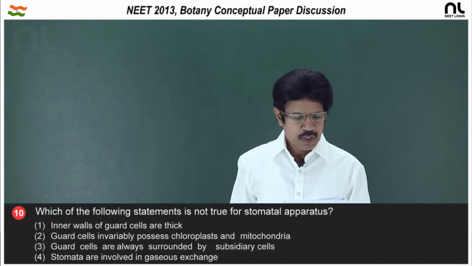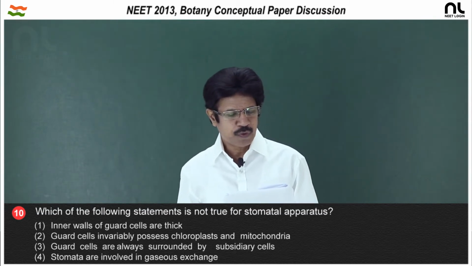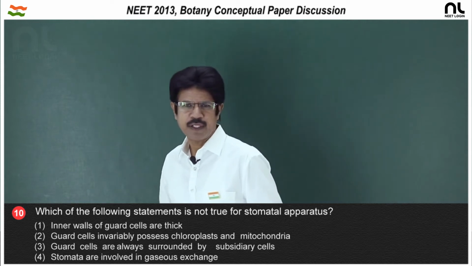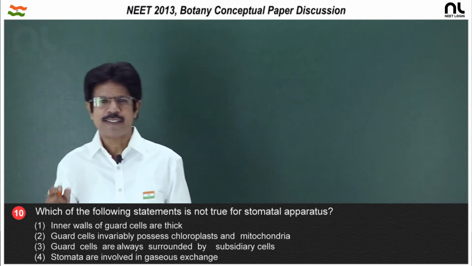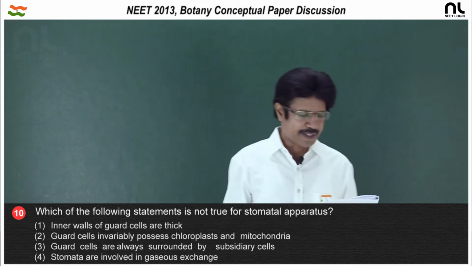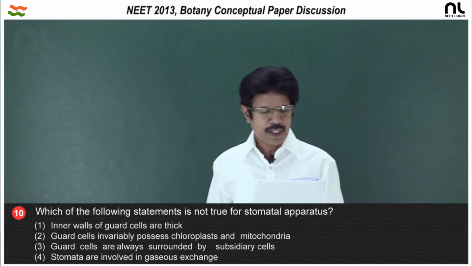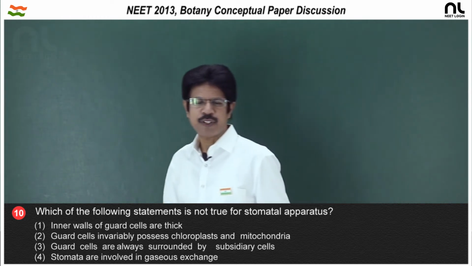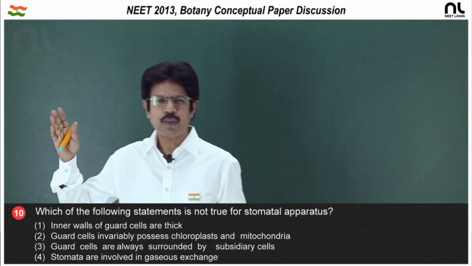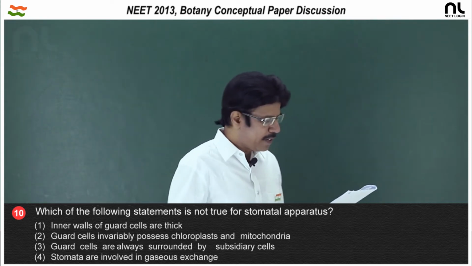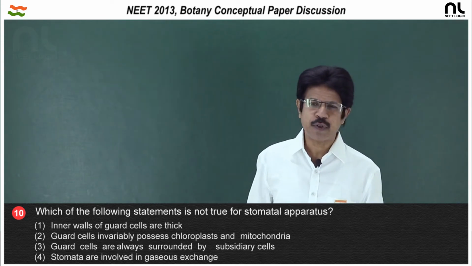Question number 10. Which of the following statements is not true for the stomatal apparatus? The stomatal apparatus has the pore, the guard cells and subsidiary cells, all of which constitute the stomatal apparatus or stomatal complex. In first option, inner walls of the guard cells are thick. Yes, the inner wall of the guard cell is thick and elastic towards the pore, and the outer wall is thin and elastic. Second, guard cells invariably possess chloroplasts and mitochondria.